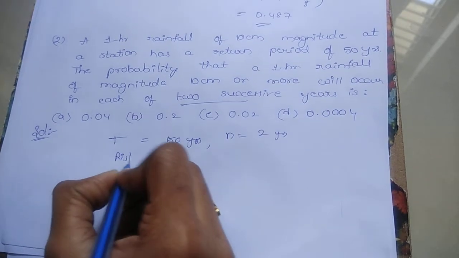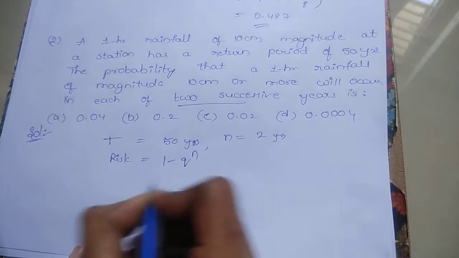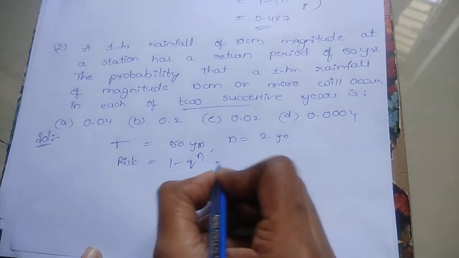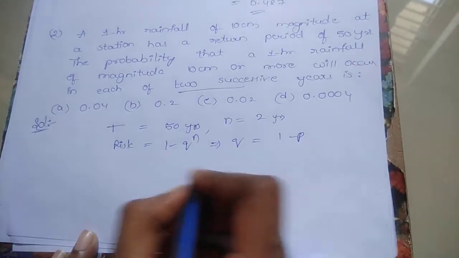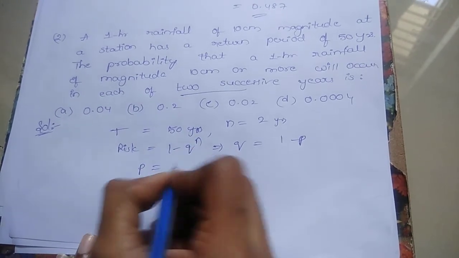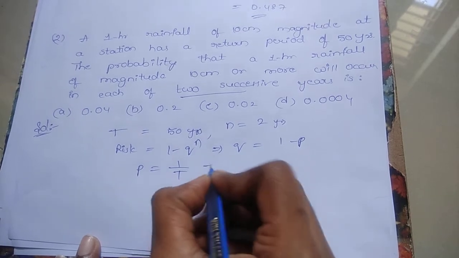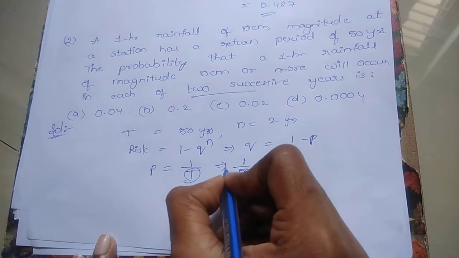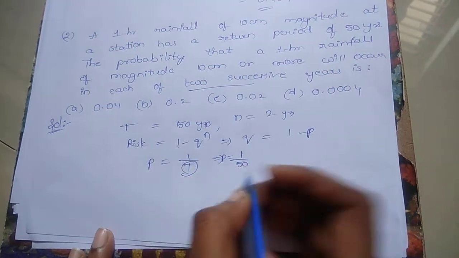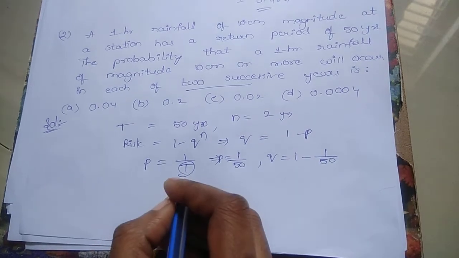After that you have to find out the risk. Risk equals 1 minus Q power n. Here you know the formula for discharge: Q equals 1 minus probability, P equals 1 by return period. Here you know the value of T, so P equals 1 by 50 and Q equals 1 minus 1 by 50.